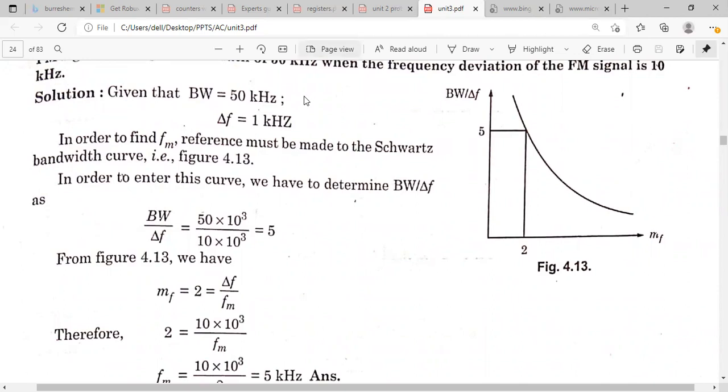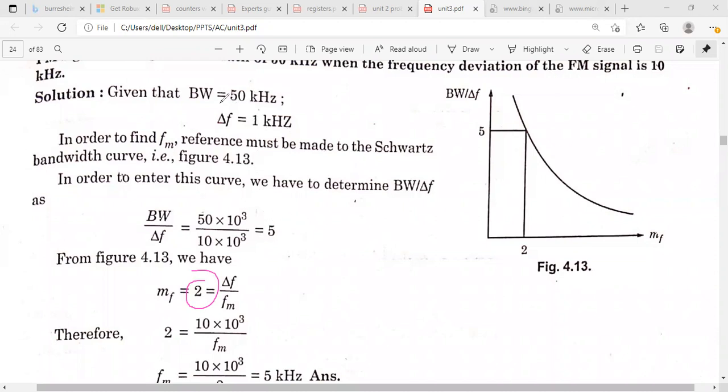From the formula, you can calculate the modulation index. So here the modulation index will be equal to 2. Here the bandwidth by delta f factor will be equal to 5.